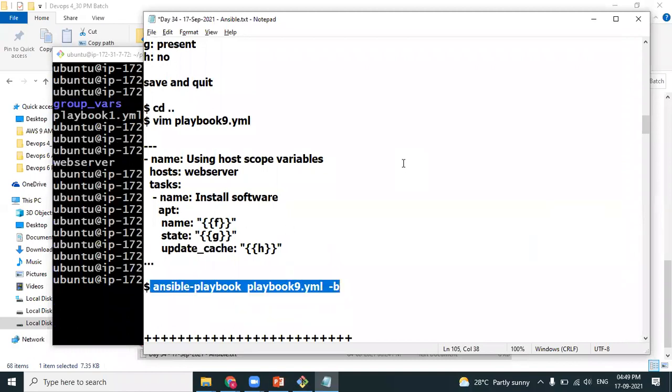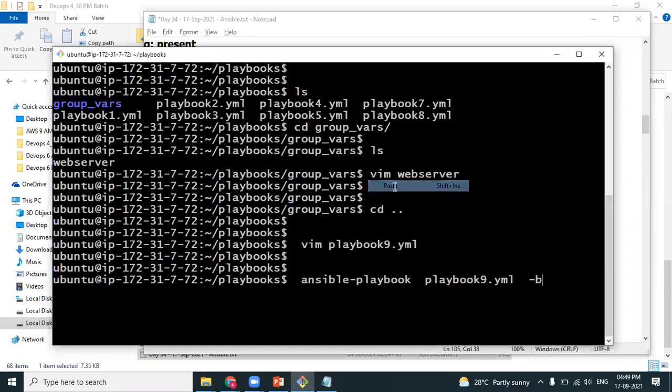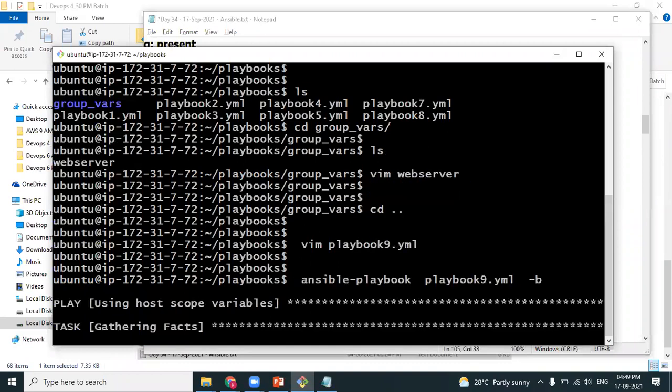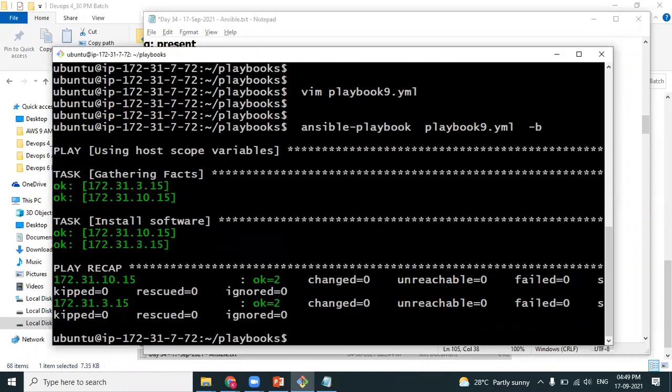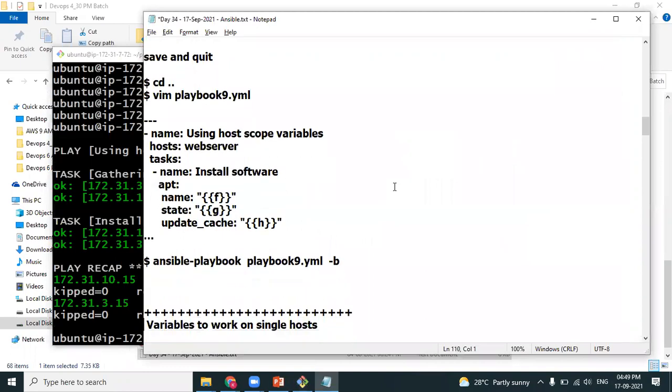Run the playbook. Obviously, tree will be installed on the 2 machines. Just to make sure, do not think that we should use all the variables which are there in the file. You can use any variables whichever you want as per the requirements. So these kind of variables, which can work on a group of machines, are called group variables. Okay, perfect.